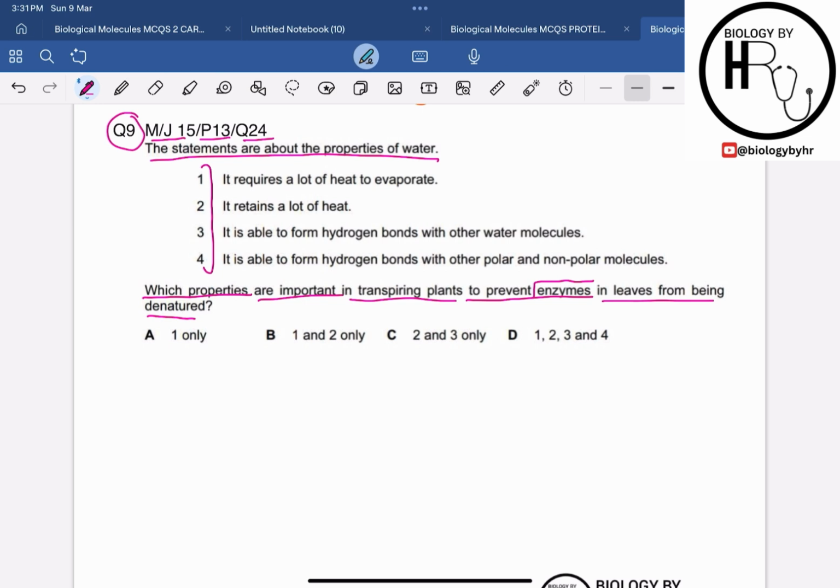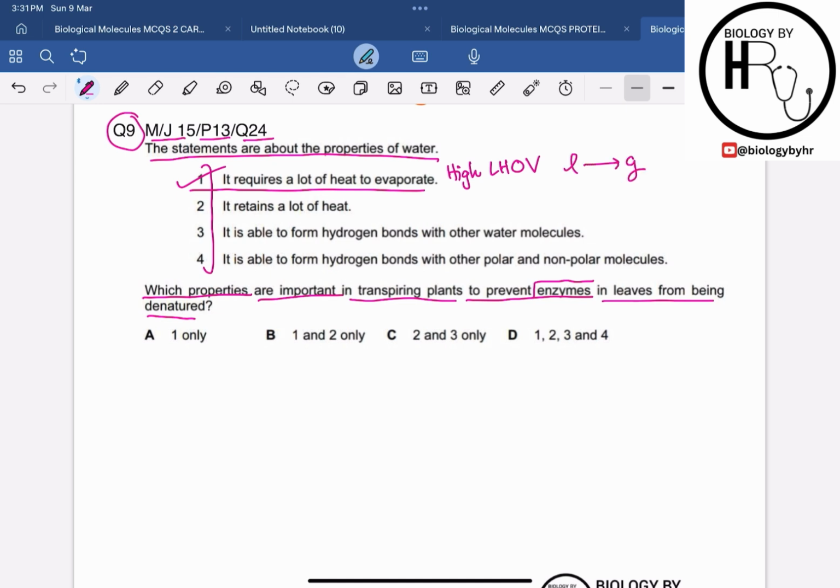So let's look at the options one by one. Statement 1 says that it requires a lot of heat to evaporate. Yes, this statement is correct. Why? Because water has the property of high latent heat of vaporization, right? High latent heat of vaporization, which means that it takes a large amount of heat energy to turn from the liquid state to the gaseous state, right?